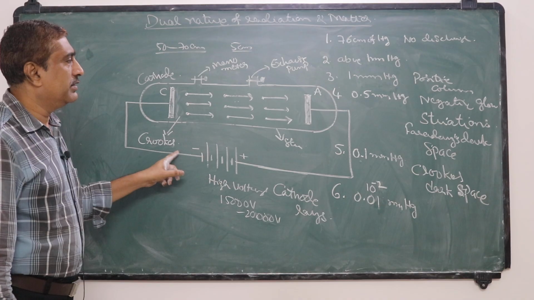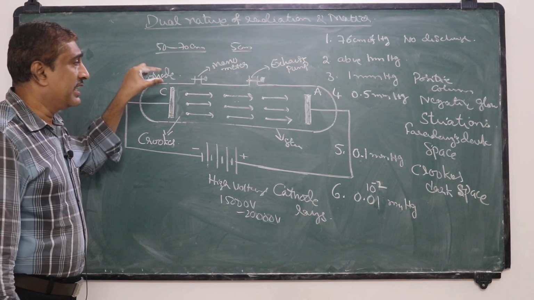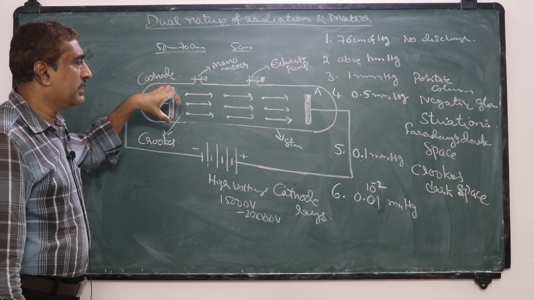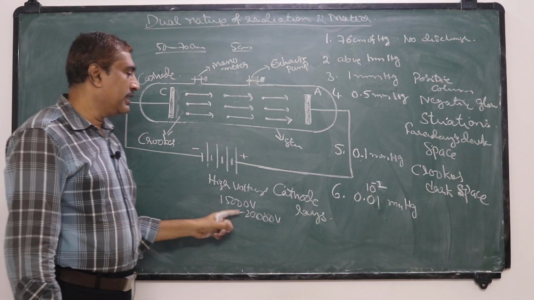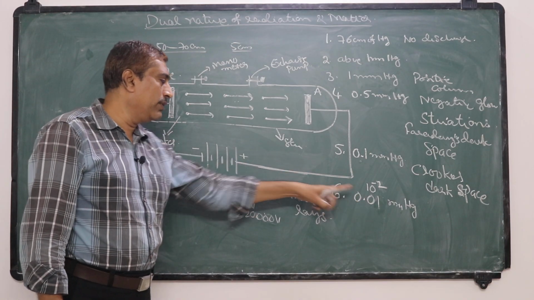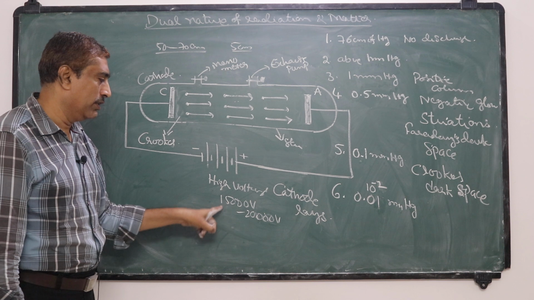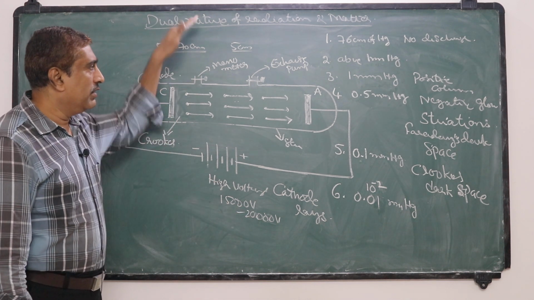So electrons were discovered in an electric discharge tube when the pressure inside the discharge tube is 0.01 mm of mercury and a high voltage of about 15,000 to 20,000 volts is applied. Now we will discuss this again.